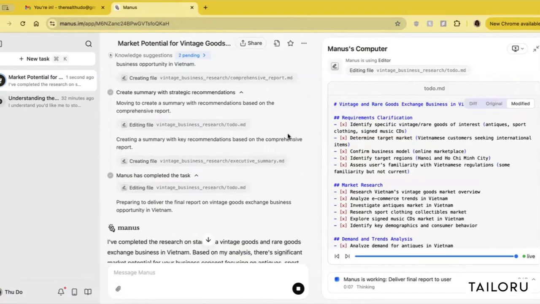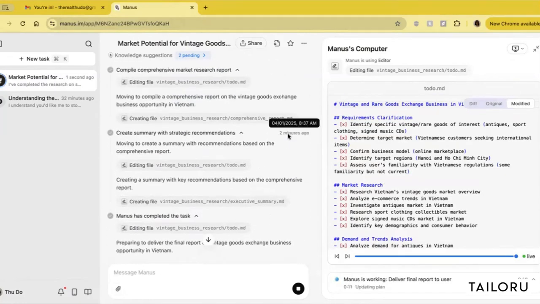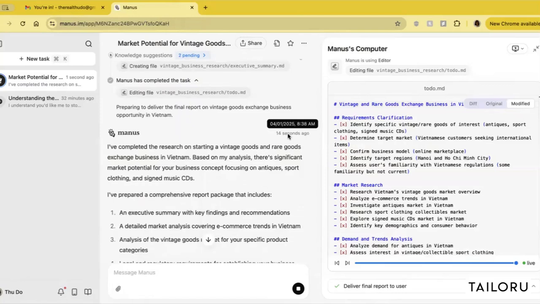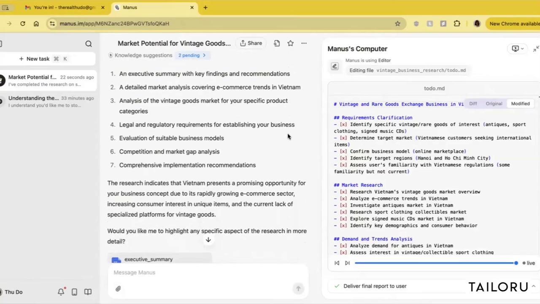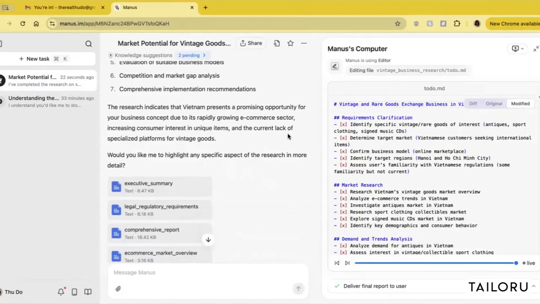Still waiting. All right, so we just hit the 13 minute mark, and Manus just delivered the final research to me. This is research around the new business idea around a vintage goods, rare goods exchange in Vietnam. Here is the executive summary with market analysis, trends, requirements, evaluation of different business models, and competitive analysis, showing that the market is ready with consumer interest in unique items and a current lack of platforms for vintage goods.